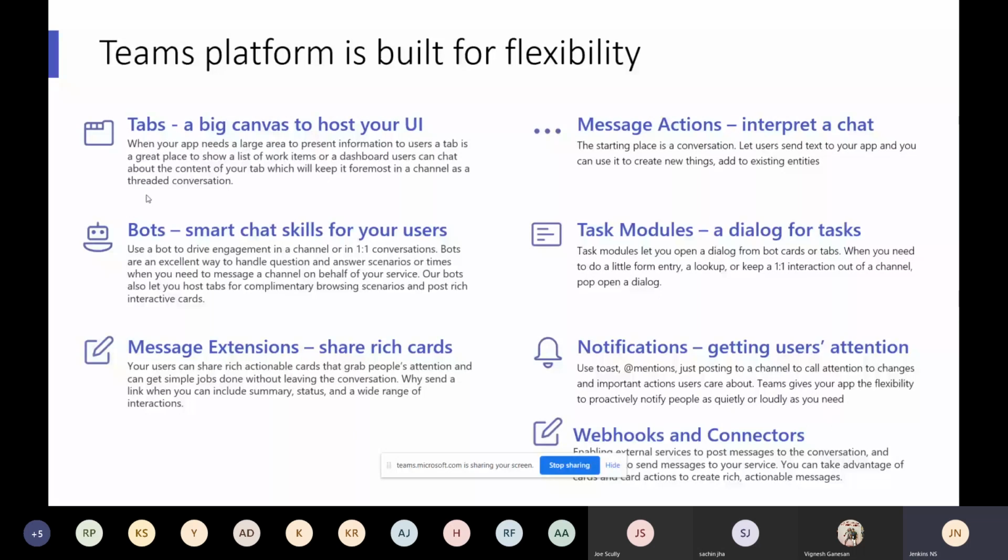In some scenarios when you need a little form entry and lookup and get one-to-one interaction, then you go with the task module. And if you want to send any notification at the user level or group level, those scenarios go with notification. These are the different scenarios. And webhooks and connectors, we can use for enabling external services to post messages in the conversation. And connectors are a very good thing. You can create your own connectors on any on-premise environment or wherever, and implement your application in this platform.